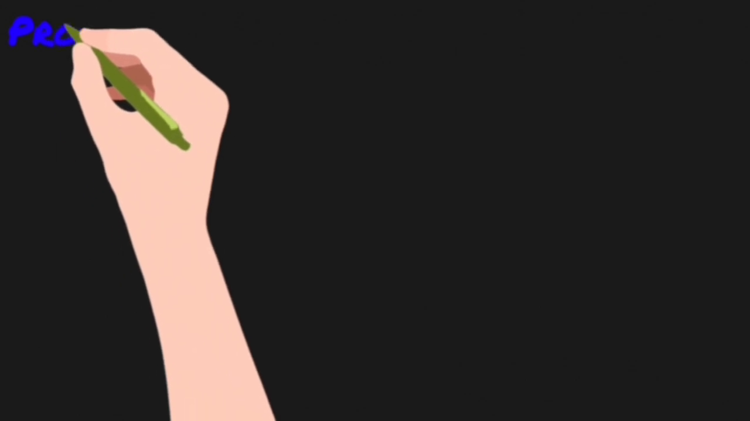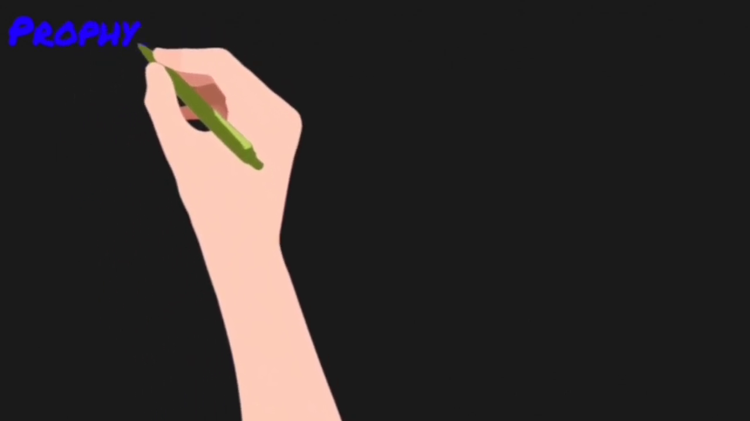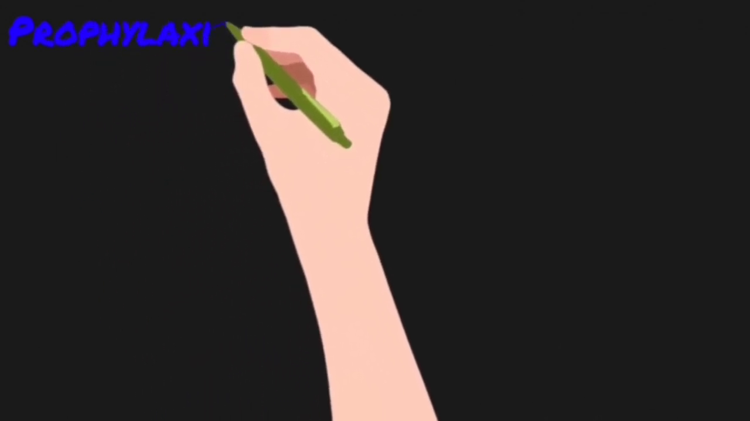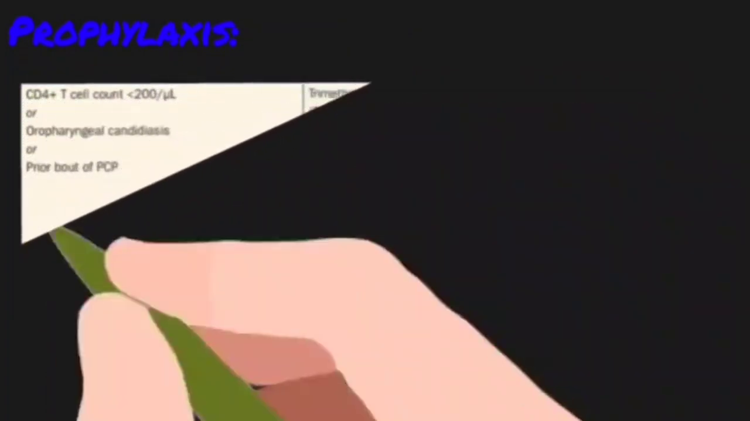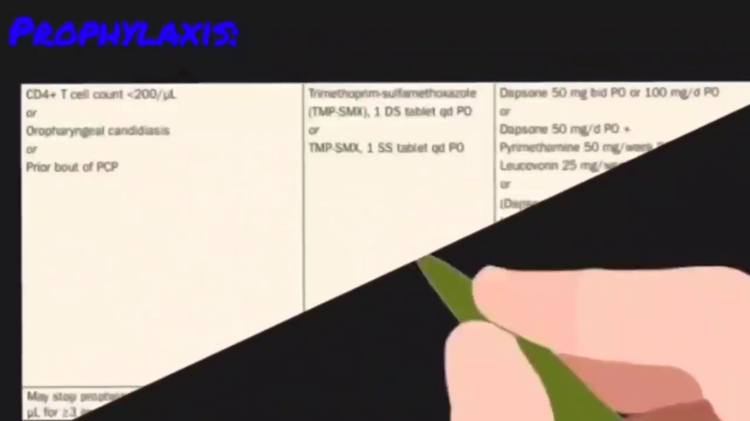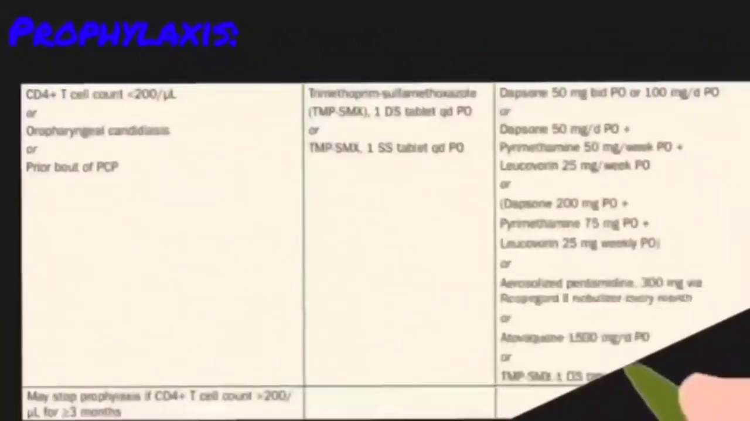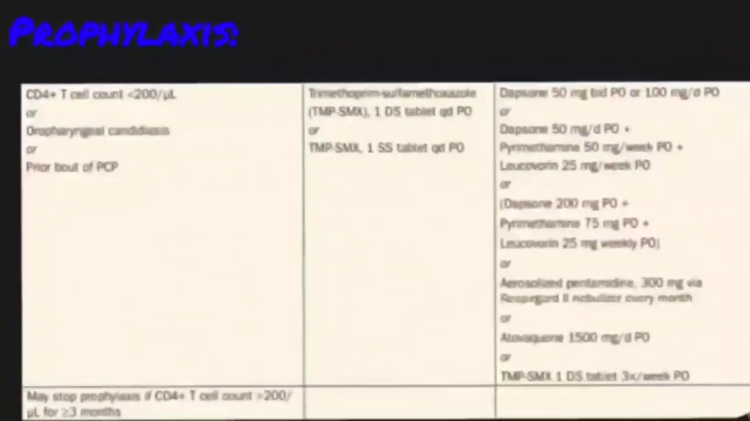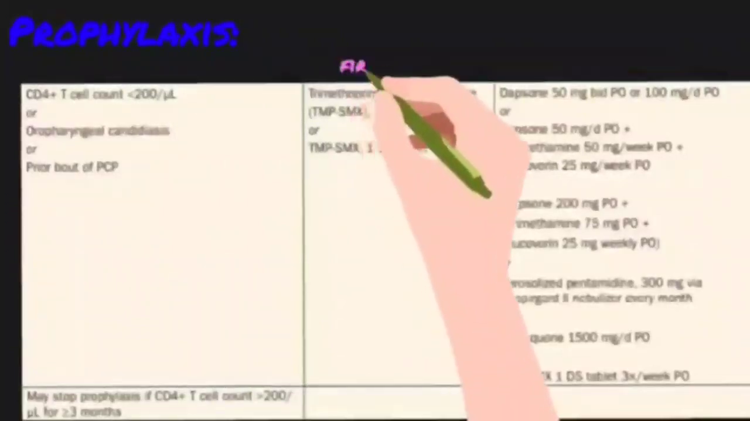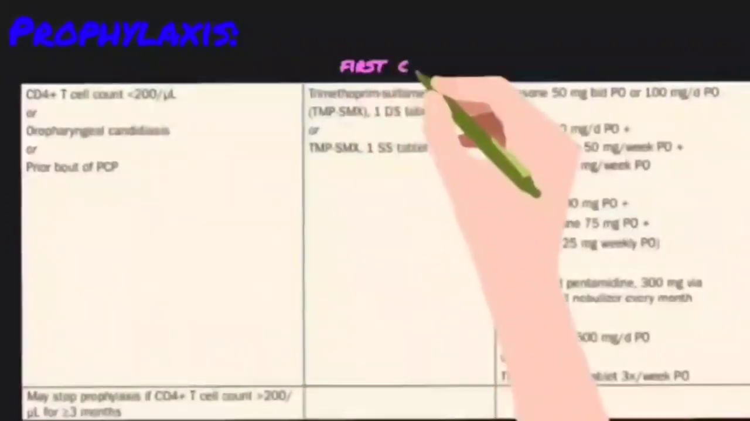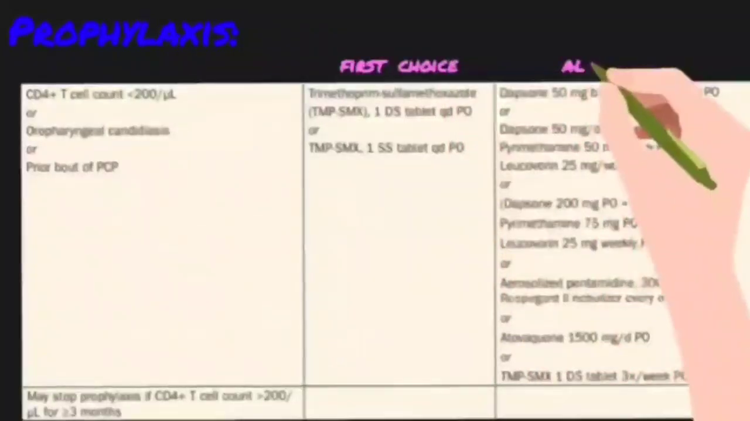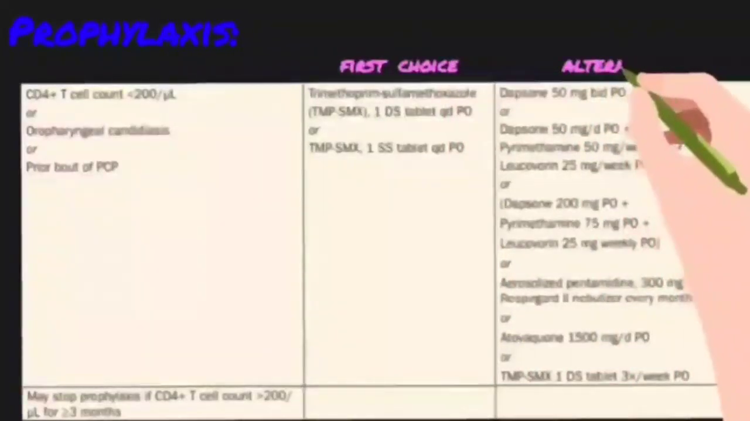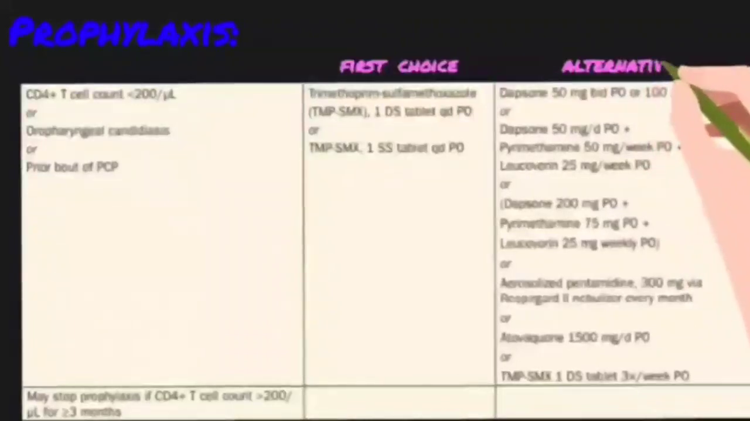Now, what do we do to prevent this infection in HIV patients? Because HIV patients are susceptible to Pneumocystis jirovecii pneumonia. So, what do we give prophylactically? Depending upon the CD4 T cell count, if it is less than 200 per microliter, or the patient has oropharyngeal candidiasis, which our patient had, or the patient has had a prior bout of this pneumonia. So we have a first line choice and an alternative.